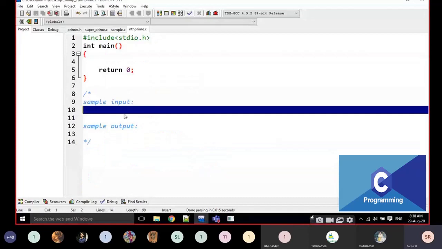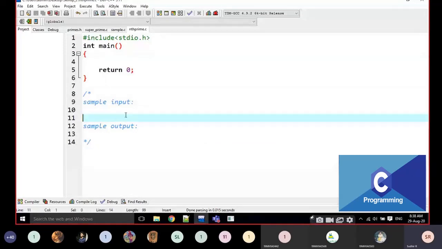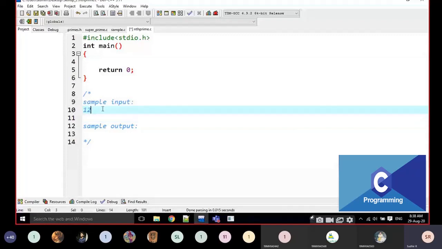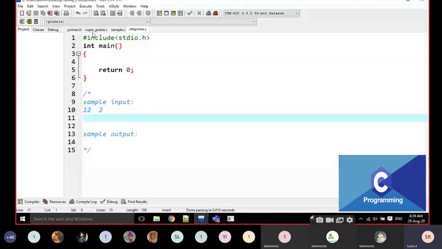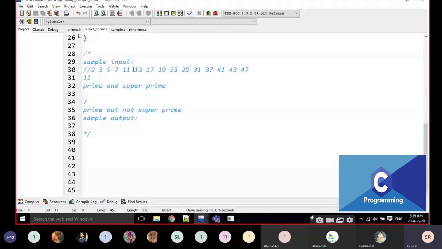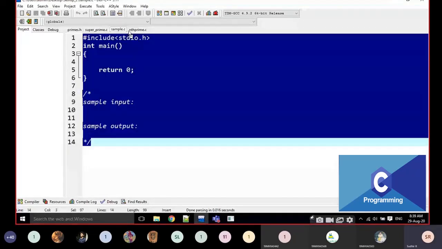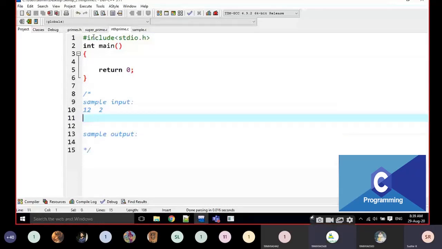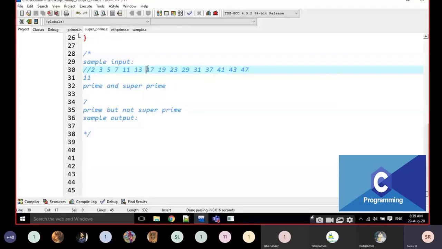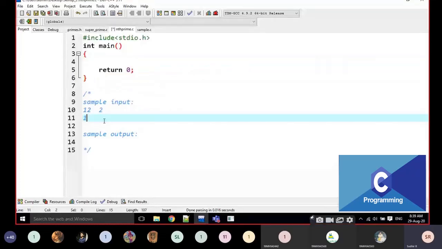Just note it down. For example, in the nth prime program, there are 2 inputs. For example, I am going to give 12 and 2. What do we have to find? After 12, what is the second prime? What is the second position prime after 12? After 12, what is the next prime? The next, second prime is 17. 17 is the answer for that.